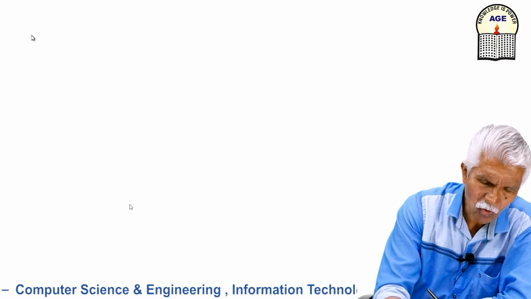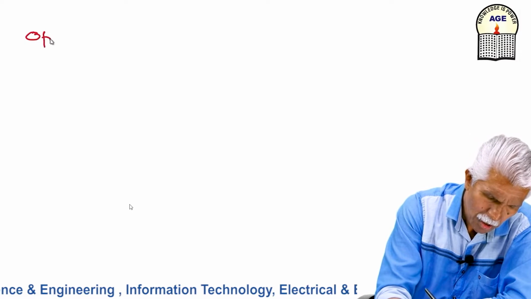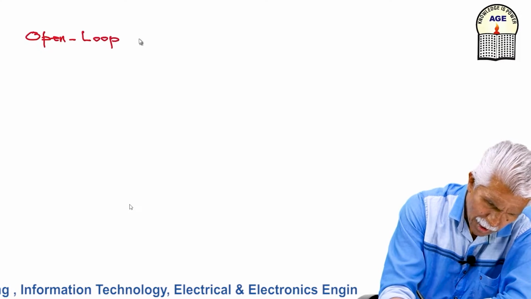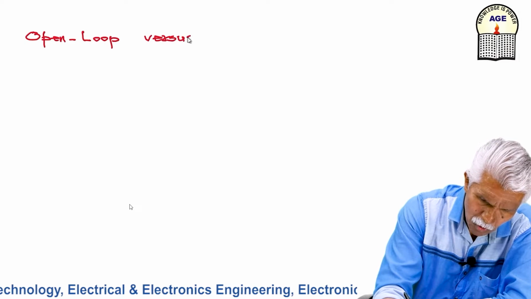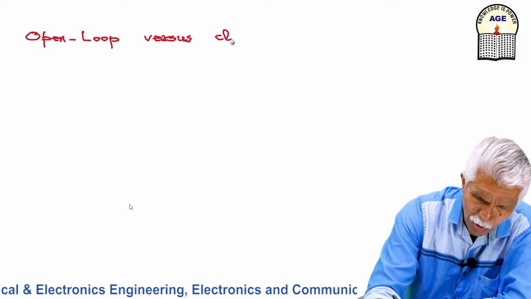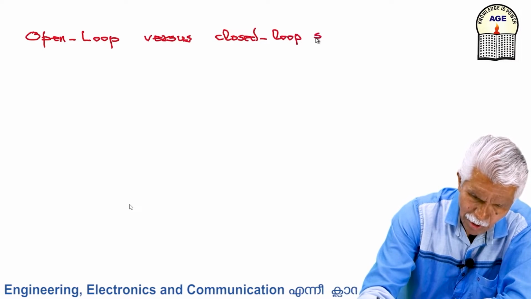Now we come to open loop control. Open loop versus closed loop systems.